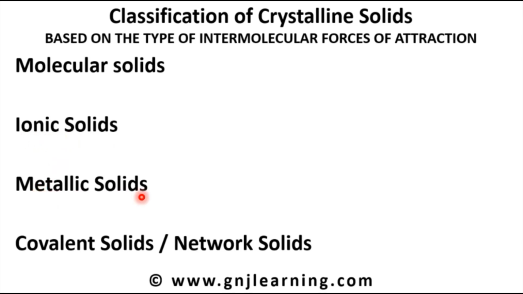For metallic solids, the force of attraction is metallic bonding, and the constituent particles will be metal atoms. And for covalent solids, also named network solids, the force of attraction is covalent bond. We will see them one by one.